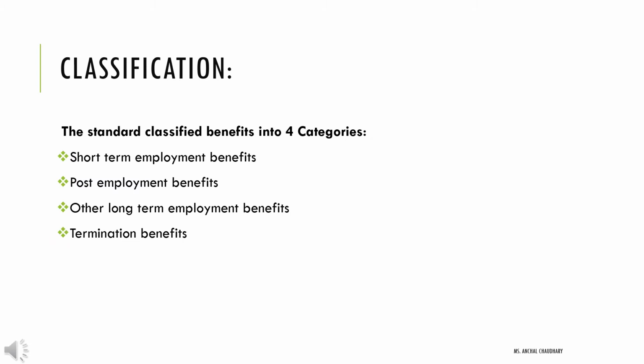These benefits have been classified into four categories. First is short-term employment benefits. It includes any wages, salaries, profit sharing, bonus, any kind of perquisites related to your employment. Then next is post-employment benefits. When you are working for an organization, there are many post-employment benefits you get, like gratuity, any kind of medical care, pension.